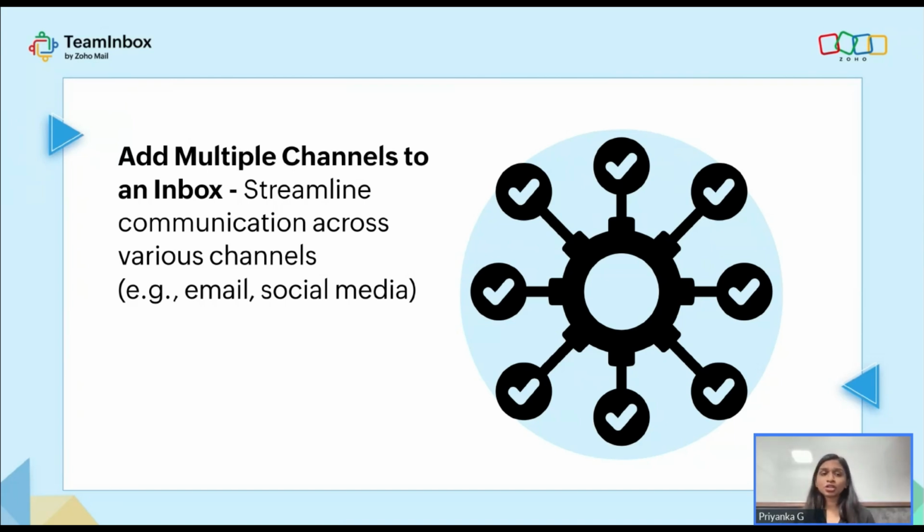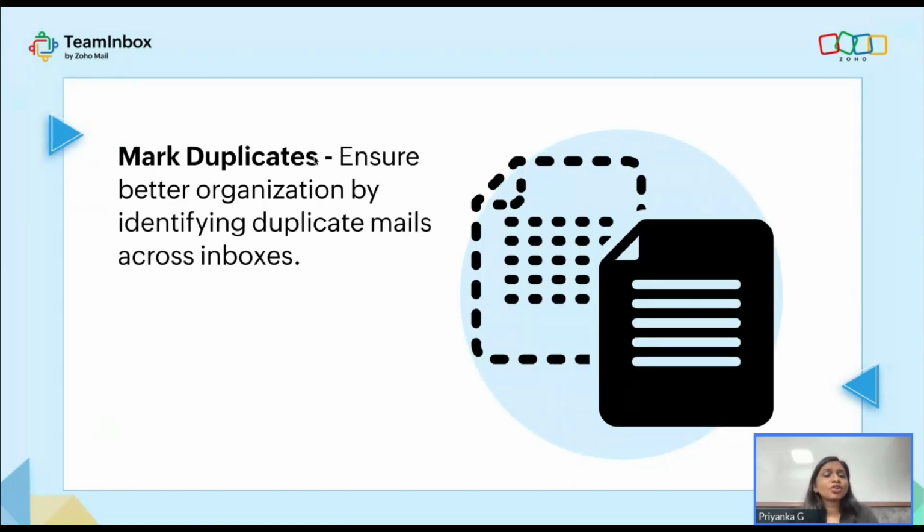You can streamline communication across various channels. So you also have mark as duplicate available. We would have faced situations where a person communicated with us in two different channels or two different email IDs, okay? So let's say the person is sending the same email to a particular group email ID twice or thrice, trying to get your attention. They could be wanting your attention, but you would have been prioritizing according to the urgency of the message, and you feel the message has been repeated again and again and again.